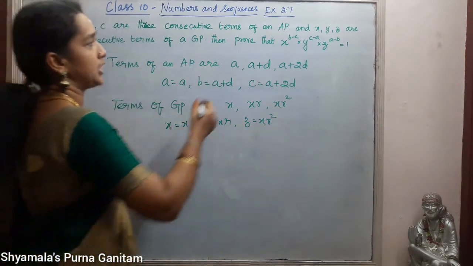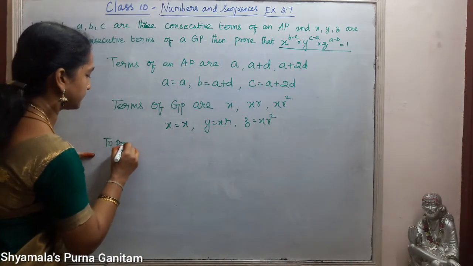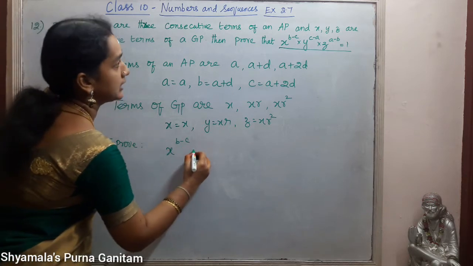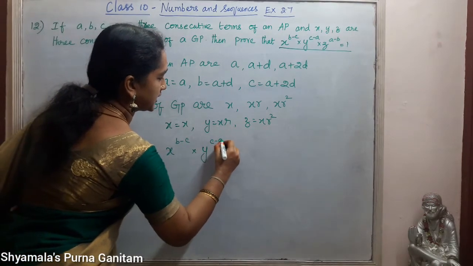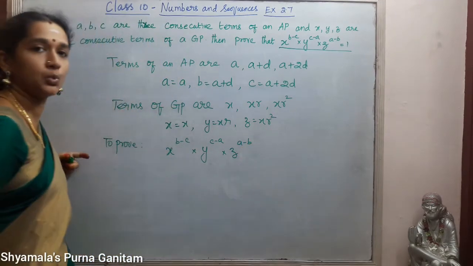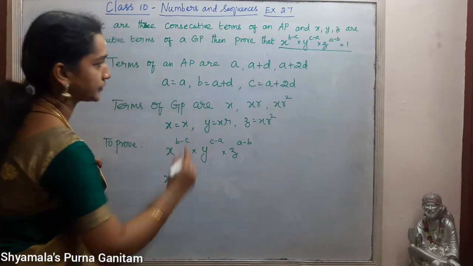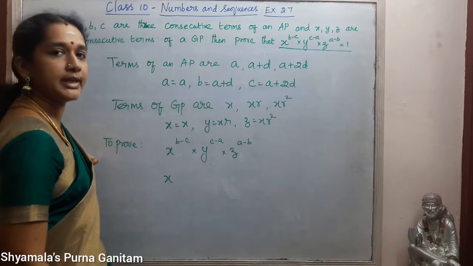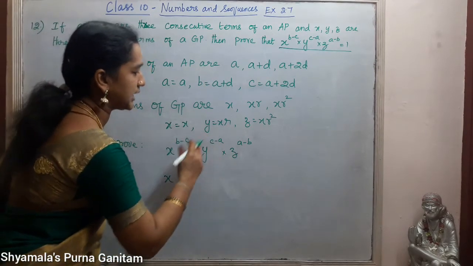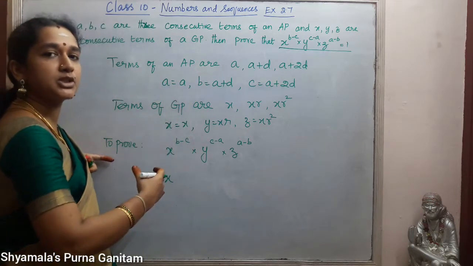So in the question we are asked to prove this one. To prove: X power B minus C into Y power C minus A into Z power A minus B is equal to 1, we have to prove. Here X is equal to X, then B is equal to A plus D. So we will substitute the B, C, X, Y, Z values, whatever values we have written, instead of this.